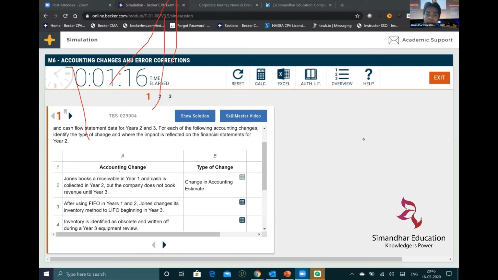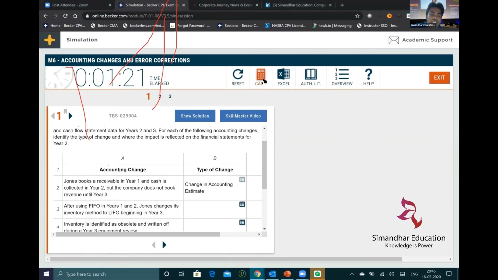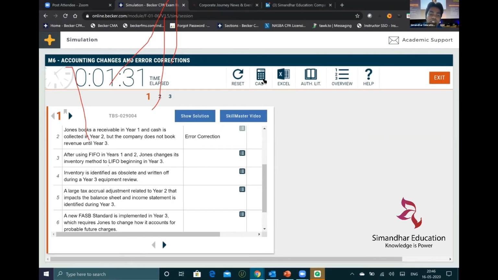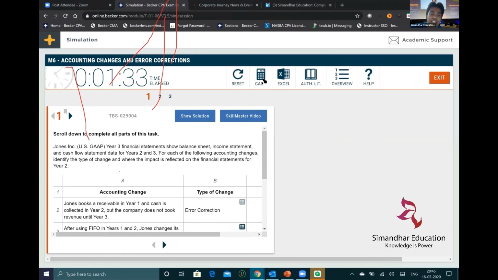Are you able to see this? This is how they ask you one question in simulation: John's receivable was collected in one book, second year they didn't collect the revenue. Is it a change in accounting estimate or change in accounting principle? Select one option, error correction, accept. So this is how your simulations will come in the real-time examination.